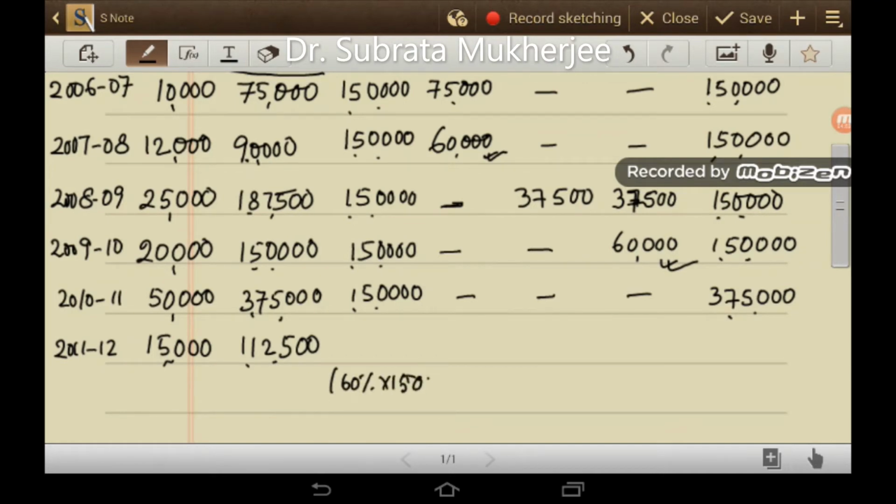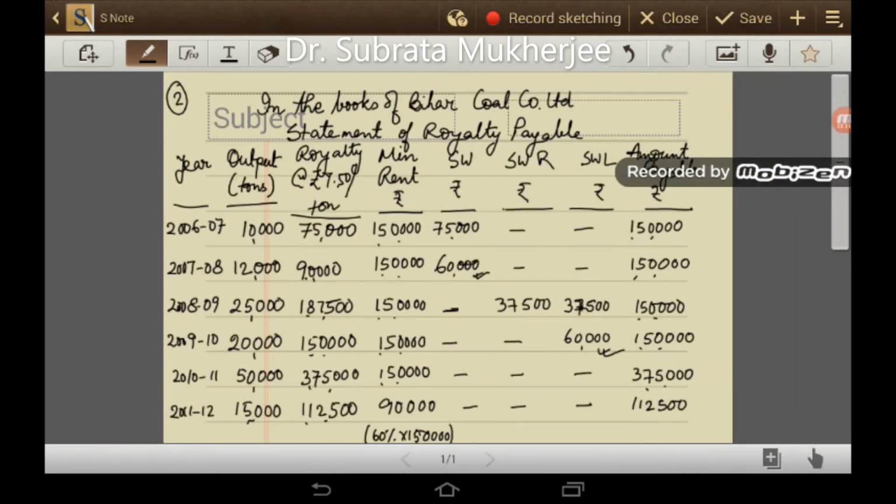This is just for your understanding I am writing here. Your minimum rent will be reduced to 90,000. So no question of short working recovered or short working lapsed, and the amount payable to the landlord will be 1,12,500. So this is the statement of royalty payable on one screen.